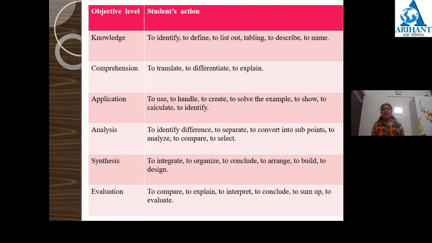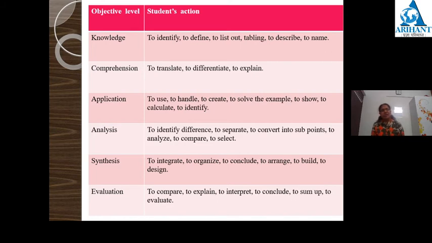And the last level of the cognitive domain is evaluation. At this stage, students can evaluate things, means they can compare, they can explain, they can interpret things, they can conclude, they can sum up, they can evaluate.